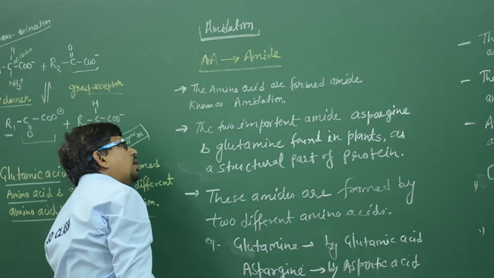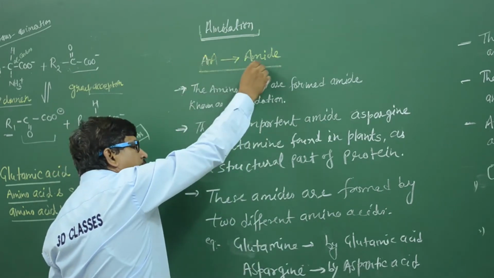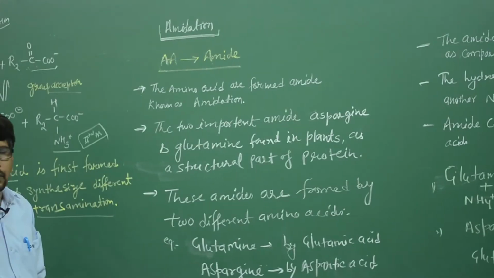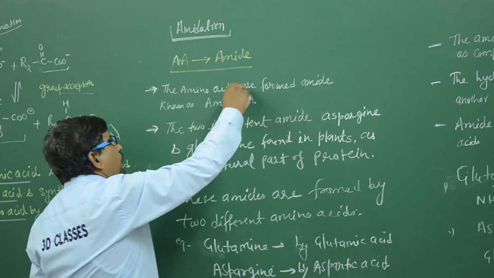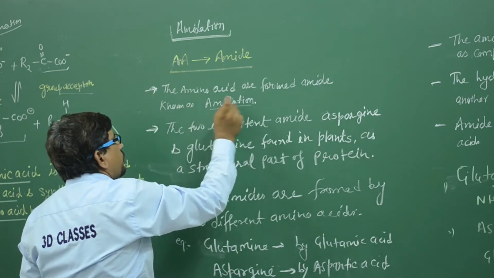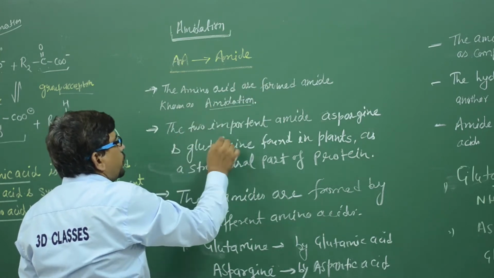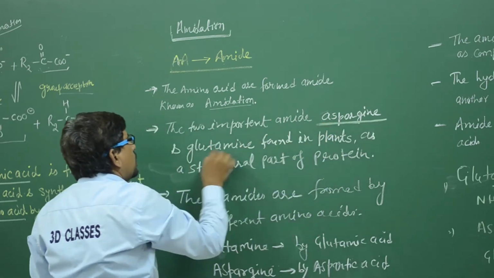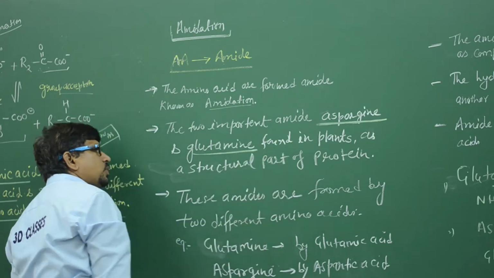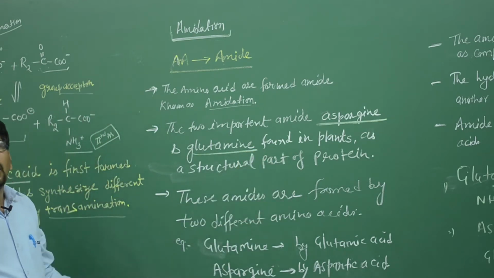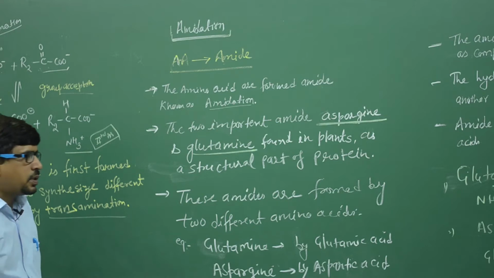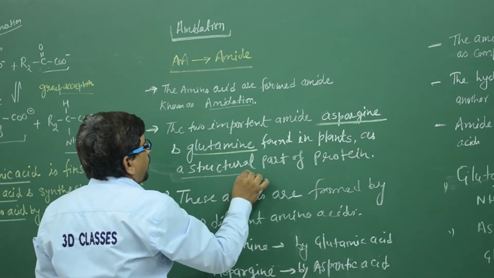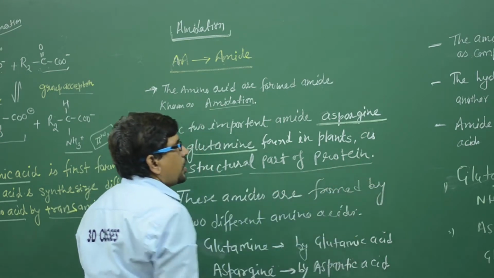What is the amidation? The amino acids are converted to the amide. The amino acids are converted to the amide. That is the amidation. The amino acids form the amides, known as the amidation. The two important amides, first one is asparagine and second one is glutamine. Two important amides, glutamine and asparagine, are found in the plants as a structural part of the protein.